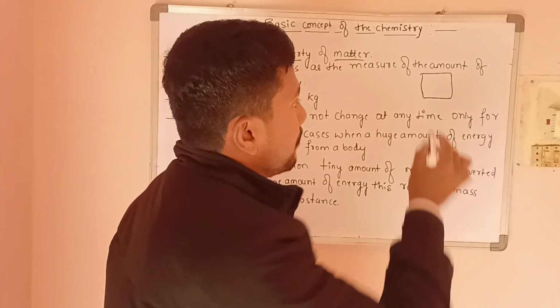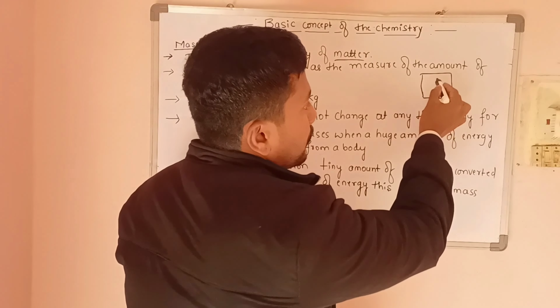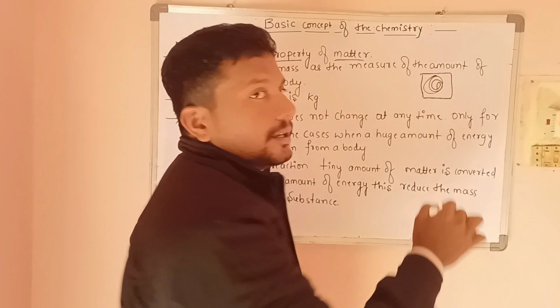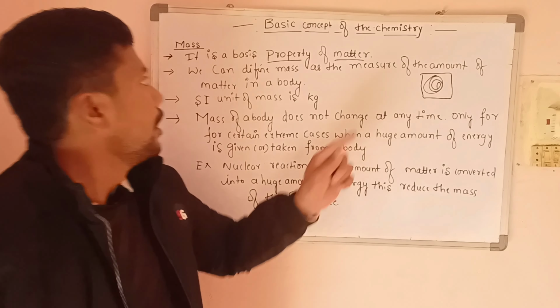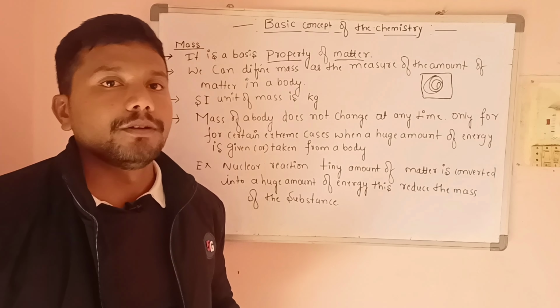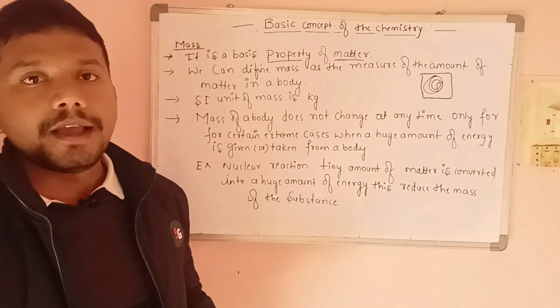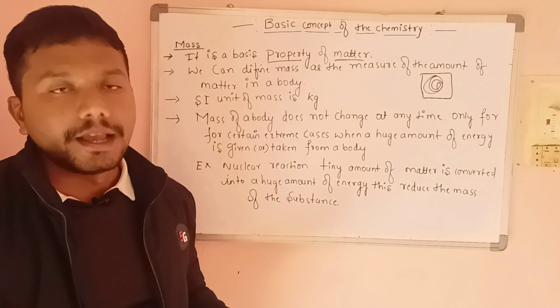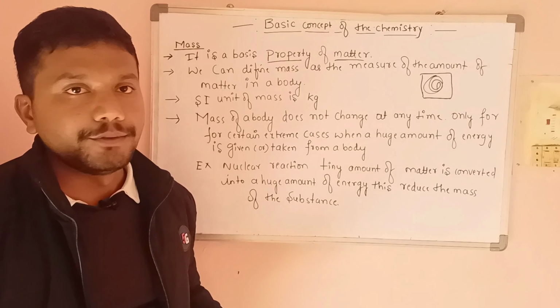How can we define mass? We can define mass as the measure of the amount of matter in a body. For example, consider a substance. How much amount of matter is present in it is called mass. Mass has an SI unit called kg.